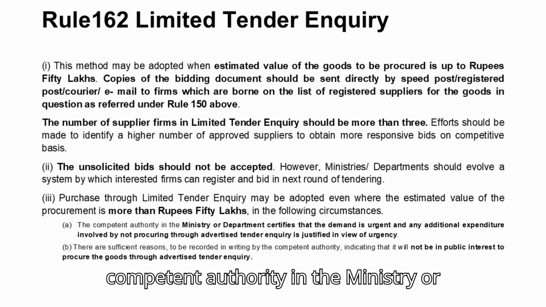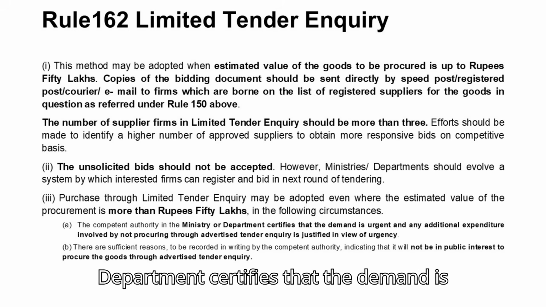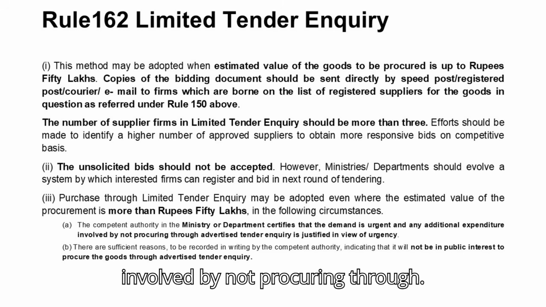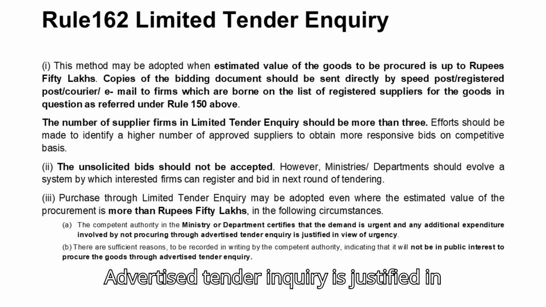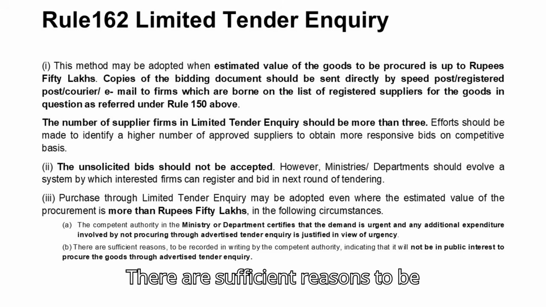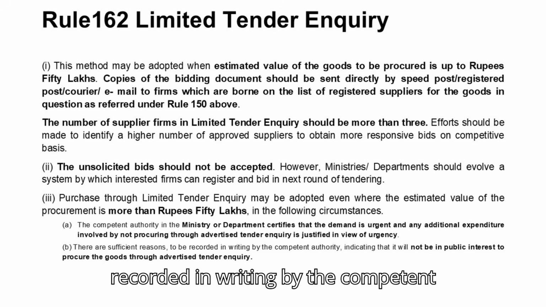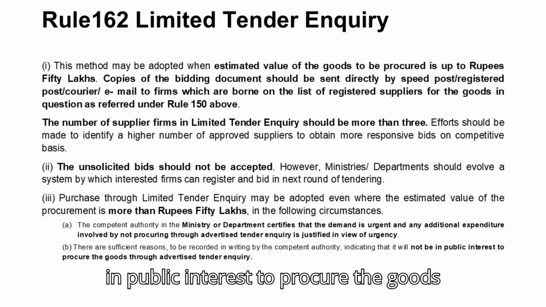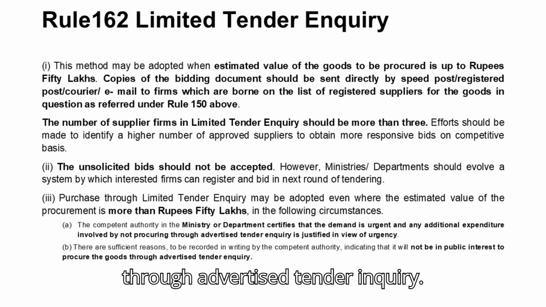1. The competent authority in the ministry or department certifies that the demand is urgent and any additional expenditure involved by not procuring through advertised tender inquiry is justified in view of urgency. 2. There are sufficient reasons, to be recorded in writing by the competent authority, indicating that it will not be in public interest to procure the goods through advertised tender inquiry.